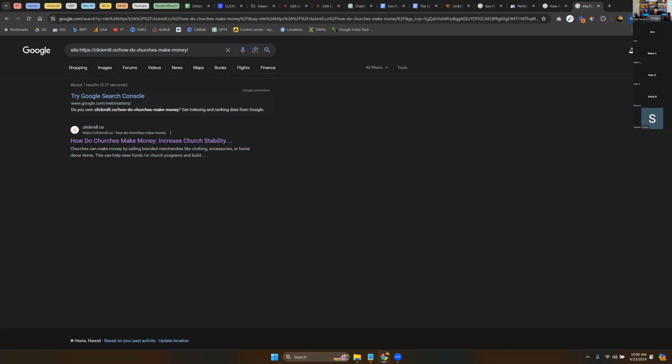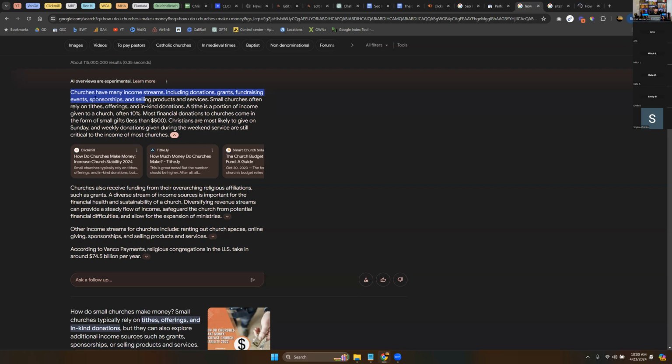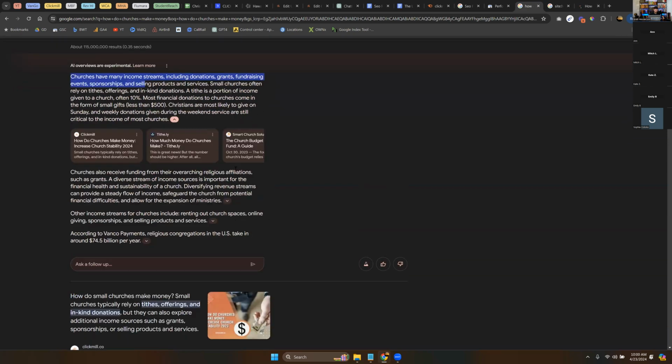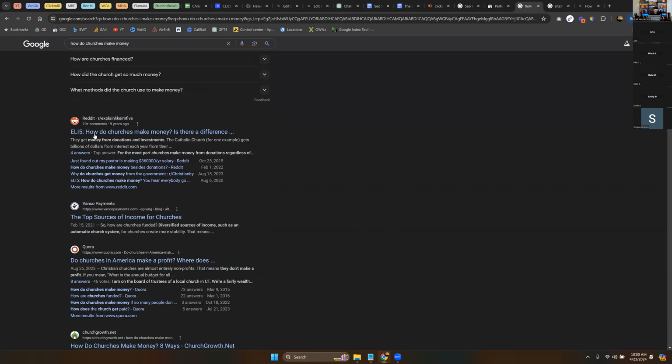So it looks like we actually missed the meta title and description when we were building this page. So what I'm going to do is I'm going to go ahead and actually pull this up, and we'll fix this in real time. So this is super cool because this article is ranking all over AI and search snippets. This is awesome. But let's look here.